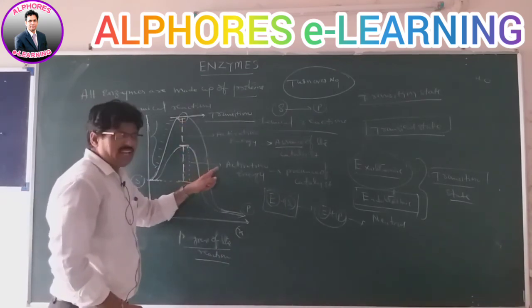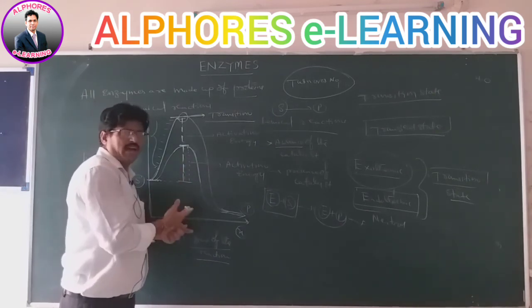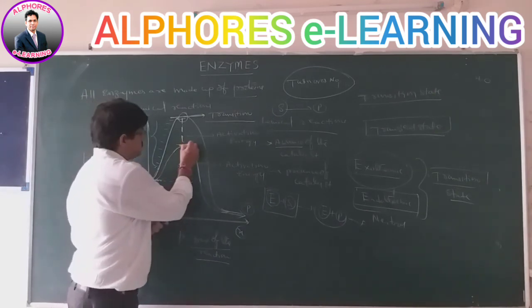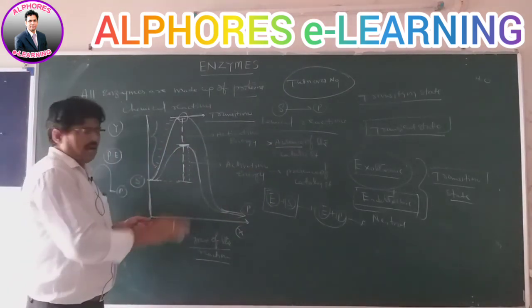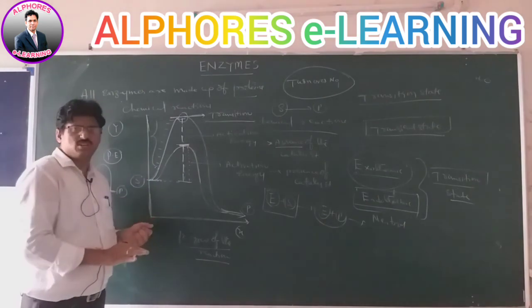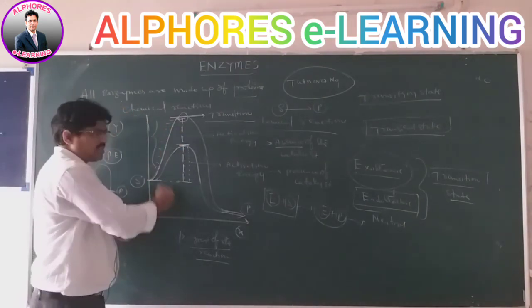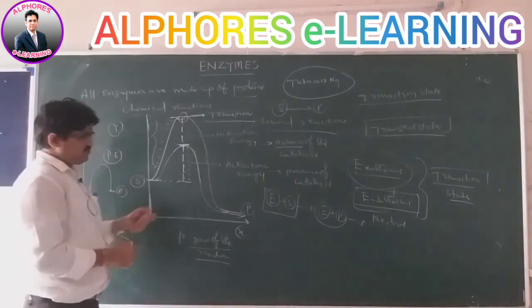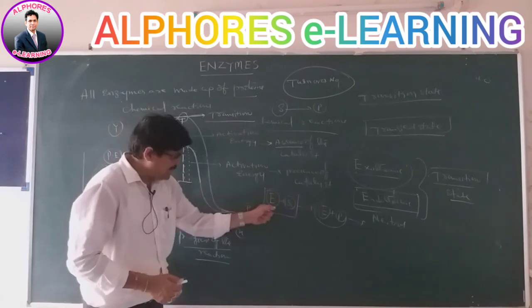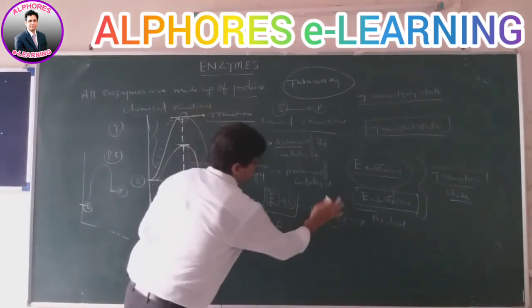In the presence of the catalyst, very quickly, in less time, they reach the transition state and give rise to the products. So it is clearly understood how biochemical reactions happen in the presence and absence of the catalyst. This complex formation is the enzyme substrate complex, called the ES complex.